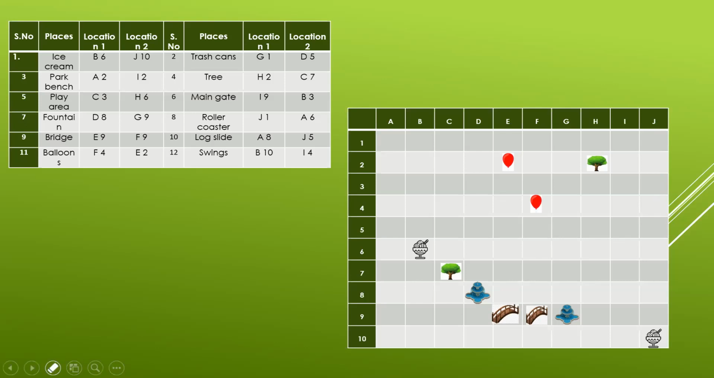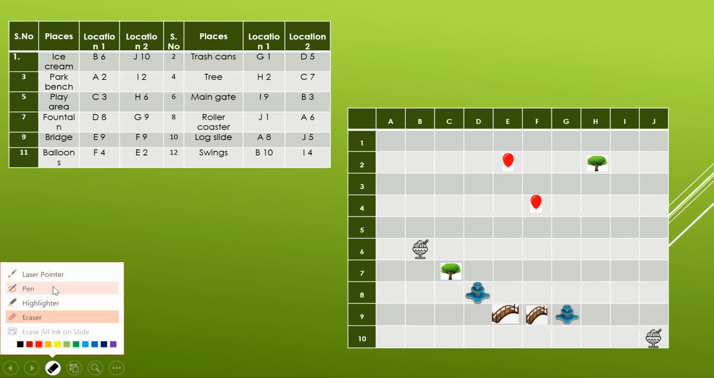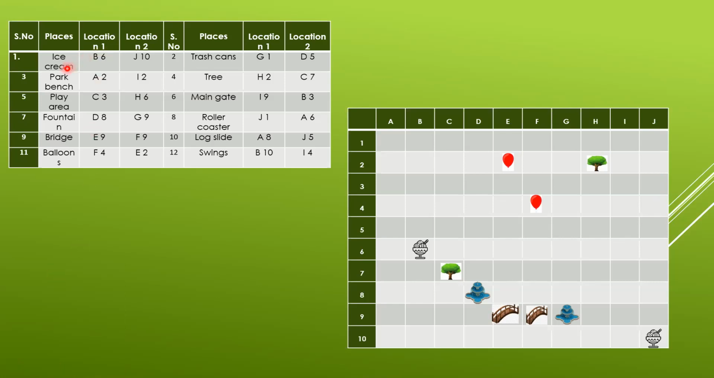Okay, students. First one is ice cream. The location is B6. Again, we have discussed that first you have to look at the column and then the row, which is 6. B and 6. Here is the ice cream. The second location is J10. J is the column and 10 is the row. They both meet at this point. That is why I have placed the ice cream over here.